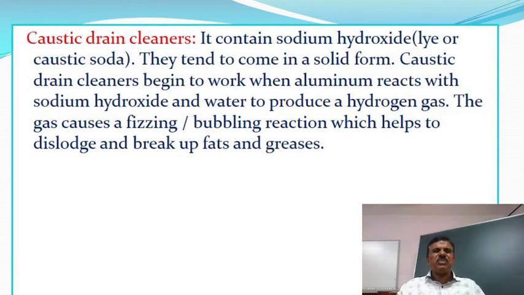Caustic drain cleaners contain sodium hydroxide. They tend to come in a solid form. Caustic drain cleaners begin to work when aluminum reacts with sodium hydroxide and water to produce hydrogen gas. The gas causes a fizzing, bubbling reaction which helps to dislodge and break up fats and grease.